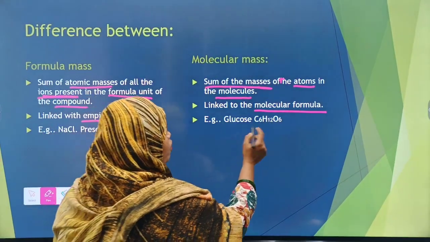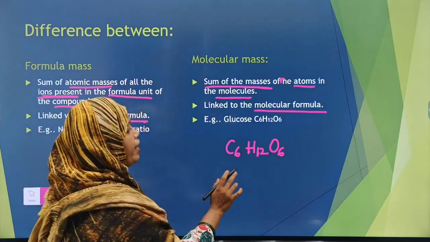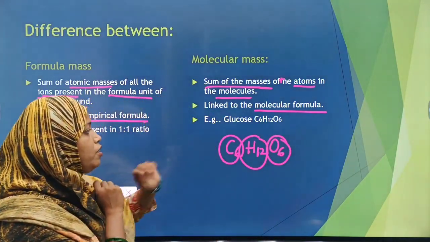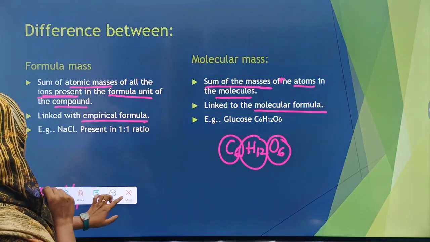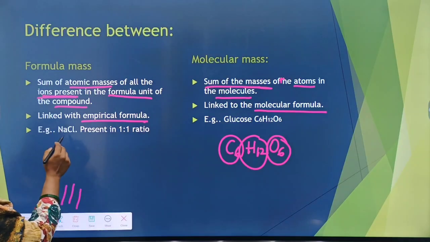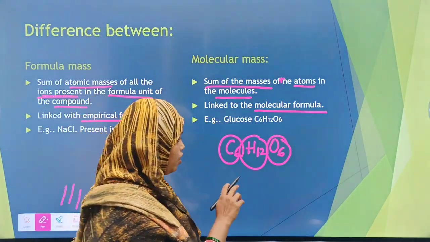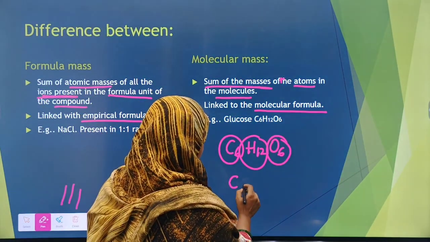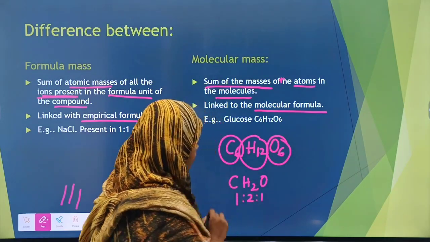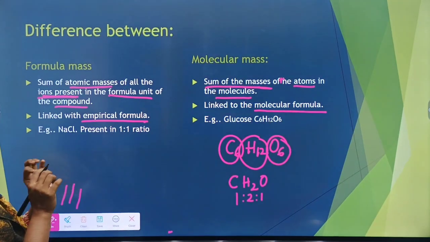Over here I have given an example of glucose, C6H12O6, where we know that there are 6 carbon atoms, 12 hydrogen atoms and 6 oxygen atoms present in glucose. In sodium chloride there is a 1:1 ratio. The empirical formula of glucose can also be written, where we can see CH2O, meaning 1:2:1. So the empirical formula is nothing but the simplest ratio of the elements present in the compound.